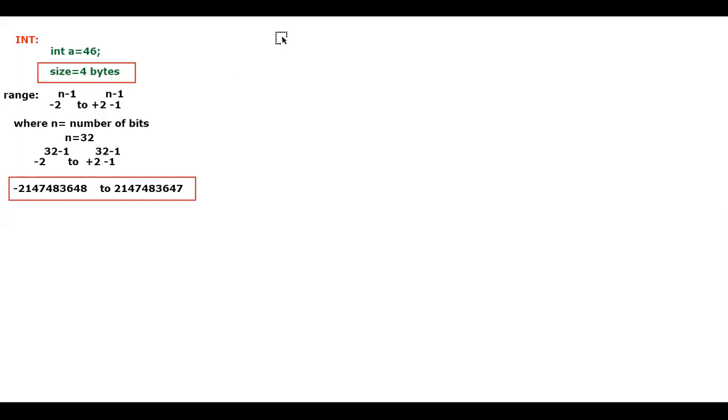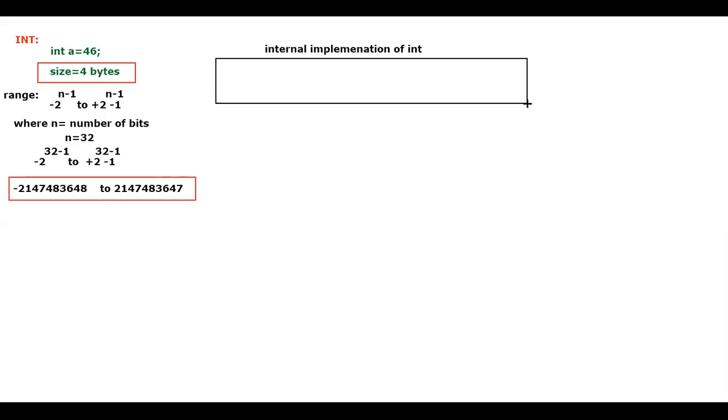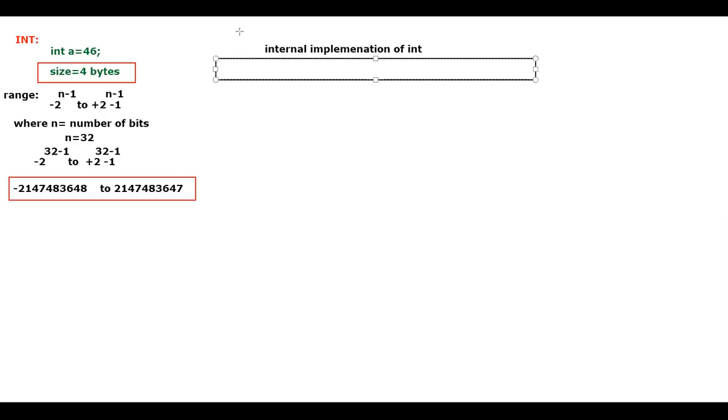So if I want to tell the internal implementation of integer, it is exactly similar to the byte and short, whatever you've done. But here the range will increase, that's all. So if I want to take up the range, I would consider it something like this. Again, I need not write each and every box. The last one is what I will generally consider. So the range you should know correctly. That is my intention.